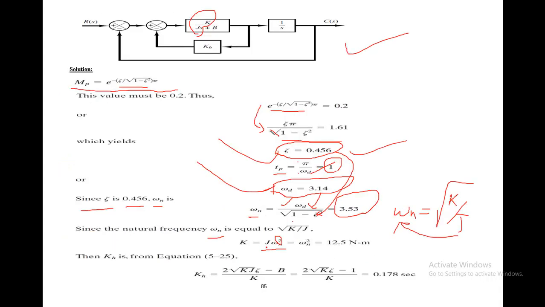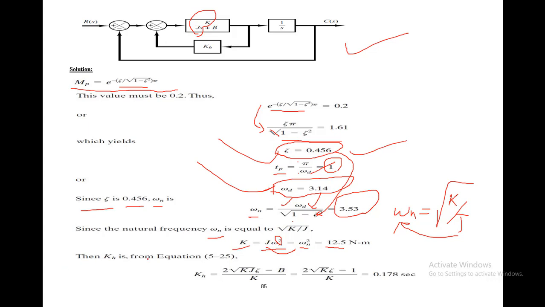So if you put the value of j equal to 1, we will get the value of k, that is equal to omega n square, and omega n was 3.53. If you take the square, it turns out to be 12.5 Newton meter. So this is the value of that constant k.